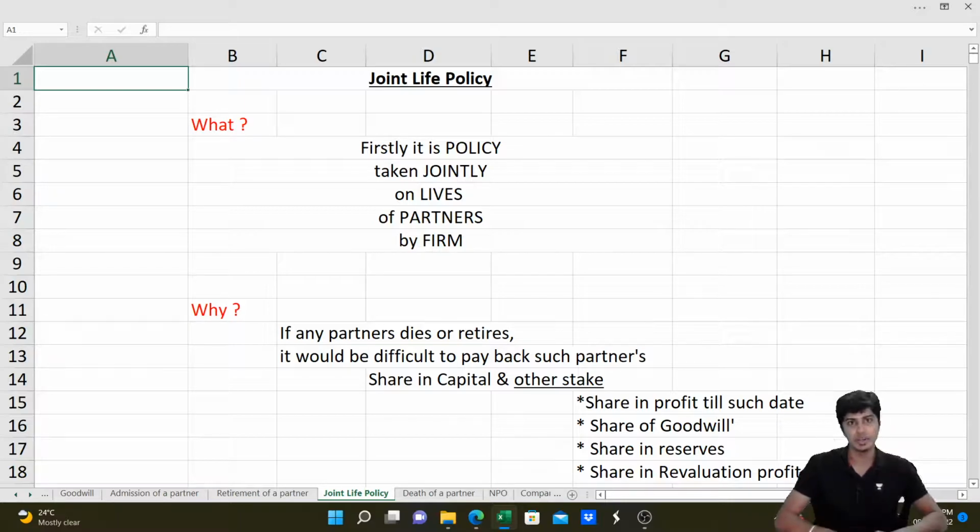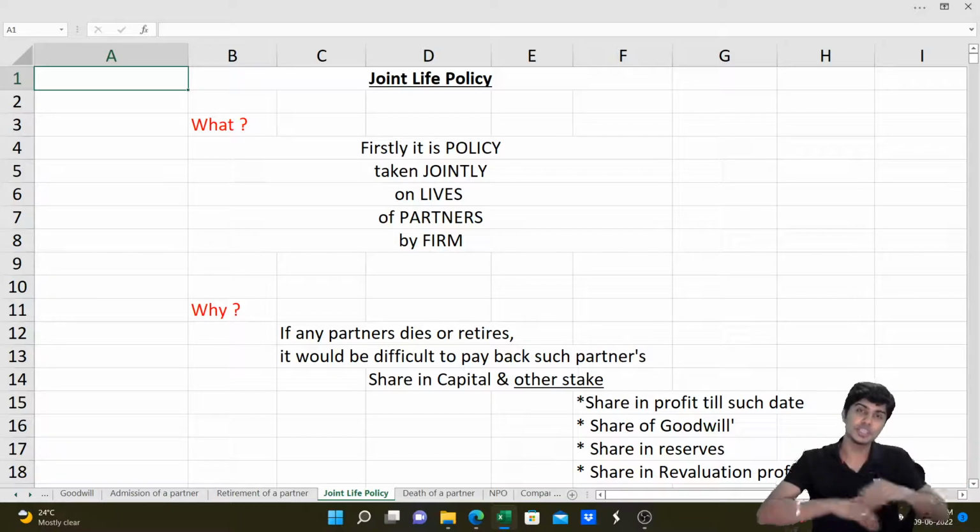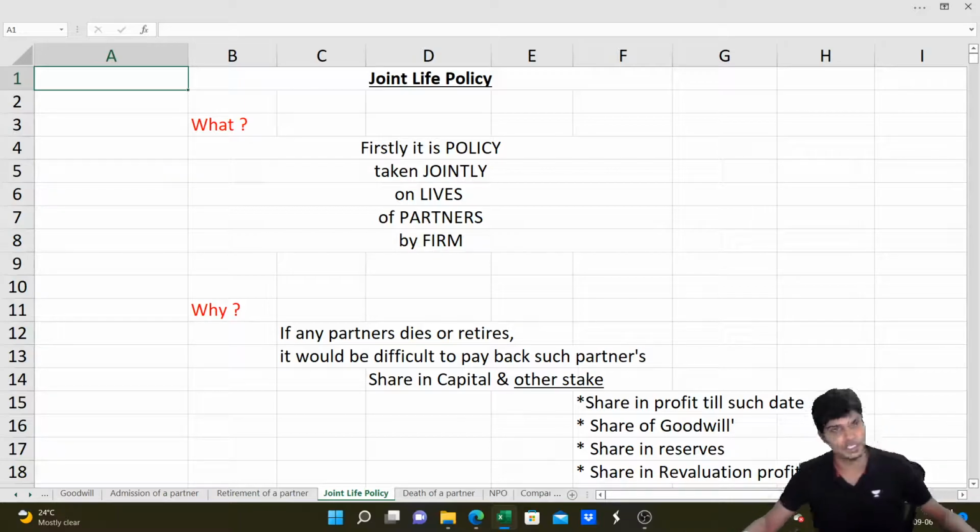The firm will take the policy. Whenever the firm takes the policy, the firm would have paid the premium. The premium would be treated as an expense on the debit side of the P&L account. So if the firm receives the policy money, such policy money should not go to that partner because he died. No, no, no. The entire money belongs to the firm. Such proceeds should be shared between all the partners in profit sharing ratio.